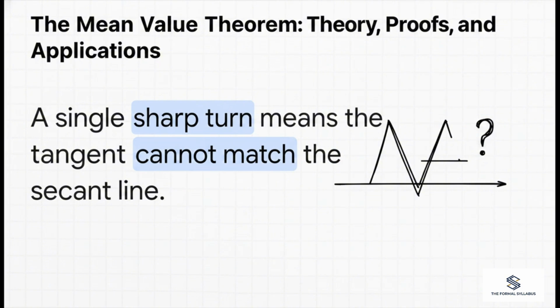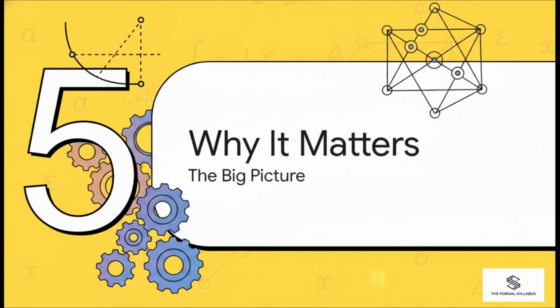It's honestly a profound lesson in mathematics. One bad point ruins the entire proof. Mathematics demands absolute perfection. Literally just a single point of non-differentiability, just one sharp turn where a derivative cannot be calculated, voids our ability to find that hidden parallel tangent line. The conditions must be perfectly met for the magic to happen. Section 5. Why this theorem matters.